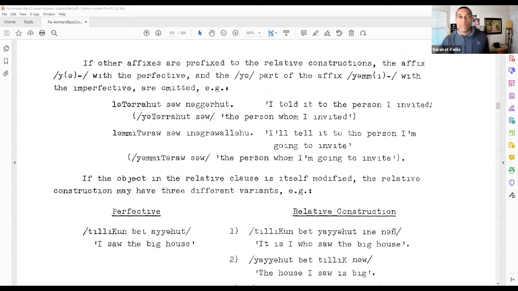Other prefixes can be attached to the relative construction, and when it is, we're going to see the ya or yami dropped. So when we have, in this example, they use the prefix la, to, and lataraut, so nagarhut. So I told it to the person that I called. Yataraut. So it's kind of another way to describe that relative construction. The person whom I invited, I told it to him.